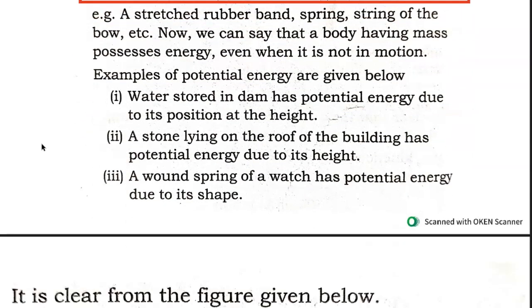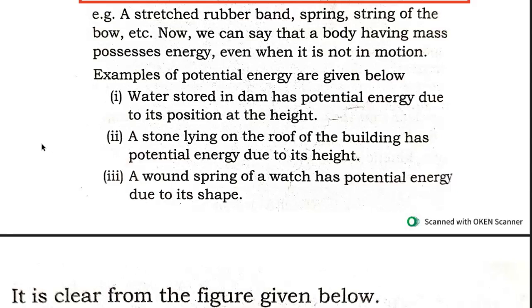Other examples of potential energy: water stored in a dam has potential energy due to its position at a height. Remember, when we use the word position, we mean height from the ground level. A stone lying on the roof of a building possesses potential energy due to its height, while a wound spring of a watch has potential energy due to its shape or configuration.